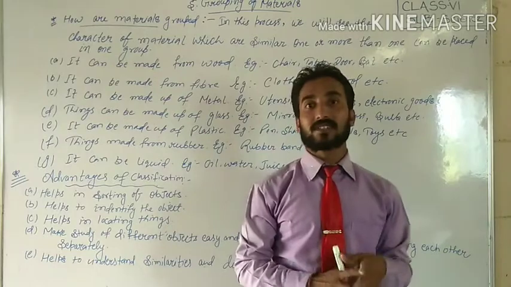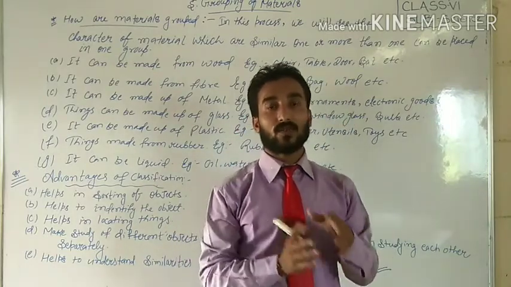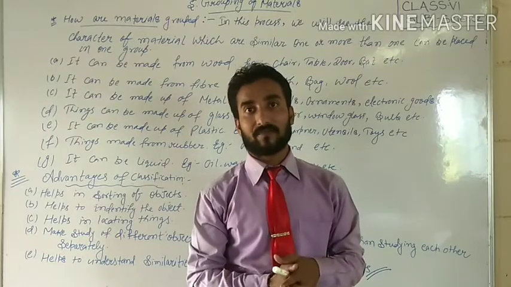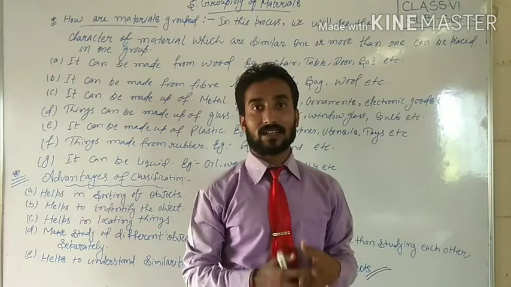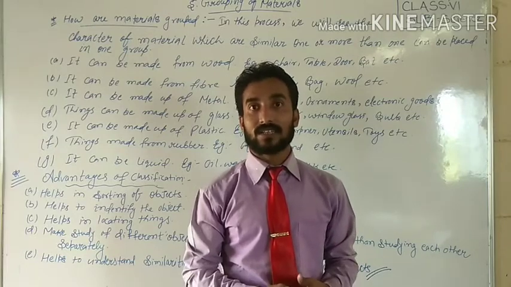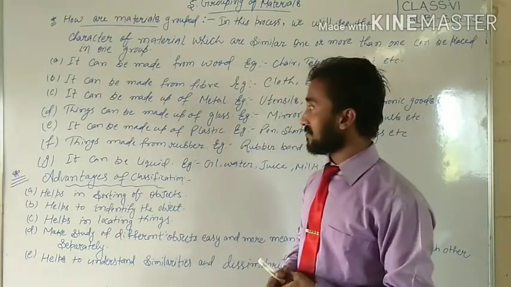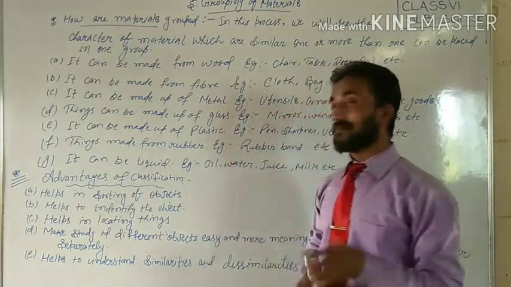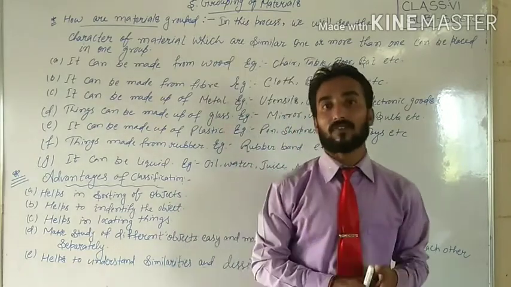Characteristics of metal: it means the objects which have the potential to be malleable. The properties are malleable, alloy, elastic, tensile, ductile, sonorous. These all are the characteristics or properties of metal. It means we can say that it can be made up of metal, the articles, the objects which are made with the help of metals.